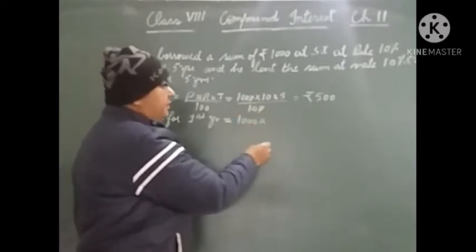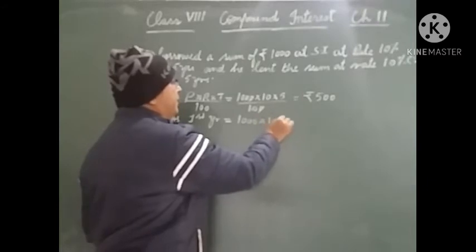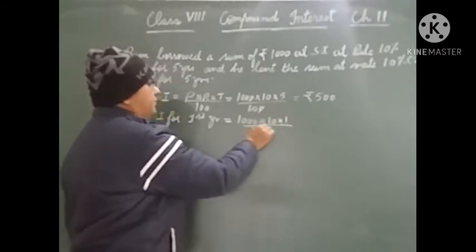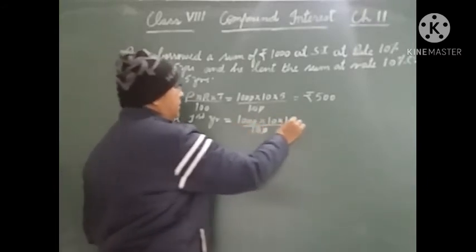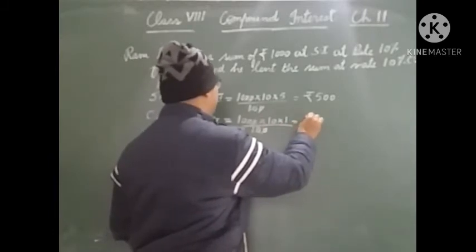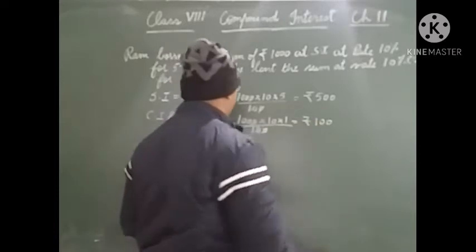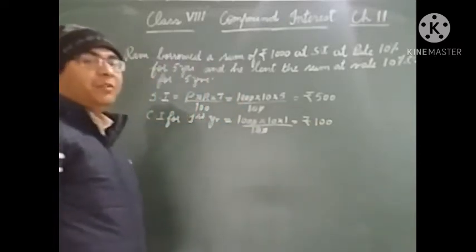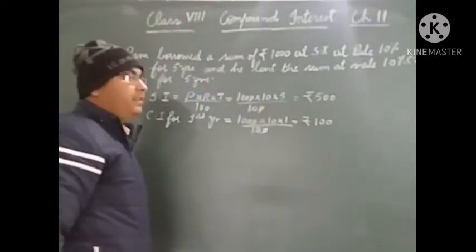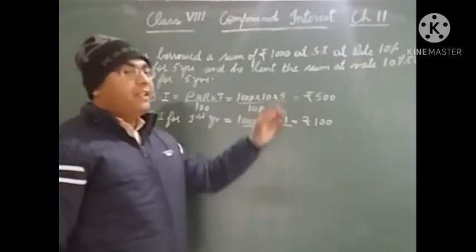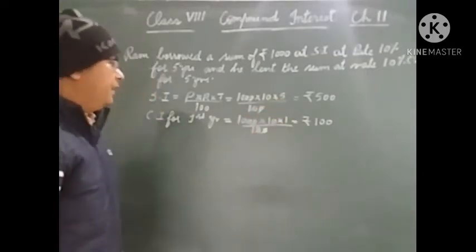Principal is 1000, rate is 10%, time is 1 year. So he will earn rupees 100. Simple interest and compound interest for the first year will be rupees 100.